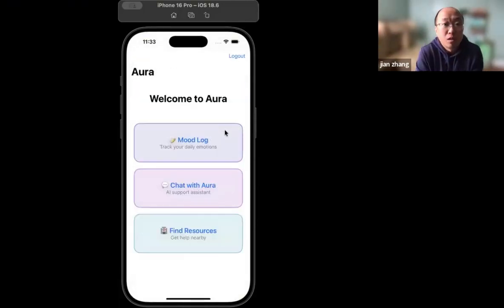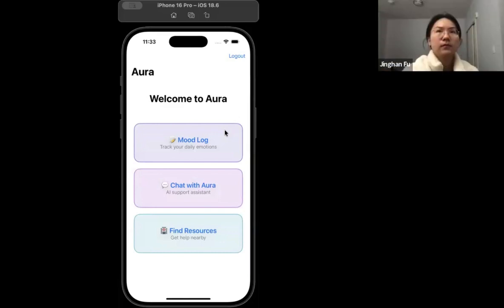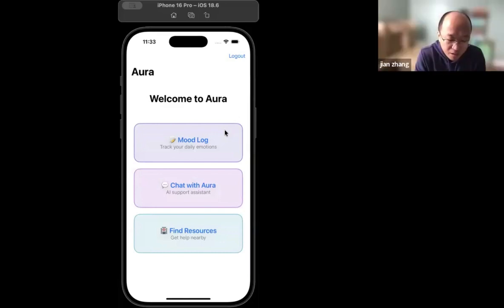Next part, I will talk about what we have learned. First, building Aura taught us many valuable lessons. The first part, I will talk about the technical skills. We learned Swift and UIKit for iOS development. We learned Firebase integration, both authentication and Firestore. We learned the Core Location framework for GPS functionality, MapKit for Apple Maps integration, MVC architecture, and clean code organization.